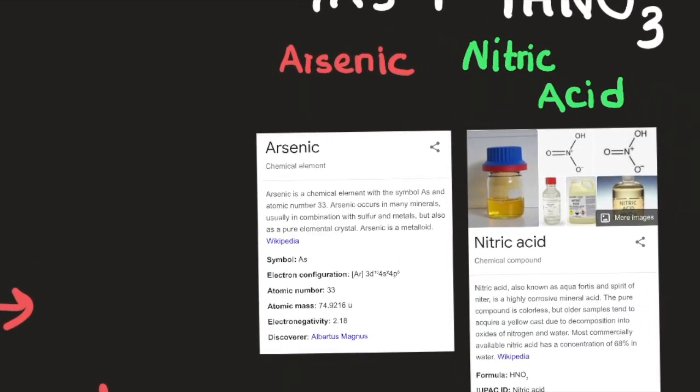Here's arsenic. Arsenic is a chemical element with the symbol As and atomic number 33. Arsenic occurs in many minerals, usually in combination with sulfur and metals, but also as a pure elemental crystal. Arsenic is a metalloid according to Wikipedia. Its symbol is As. Its electron configuration is [Ar] 3d10 4s2 4p3. Its atomic number is 33. Its atomic mass is 74.9216 u. Its electronegativity is 2.18. Its discoverer is Albertus Magnus.